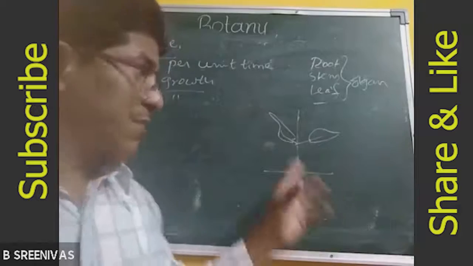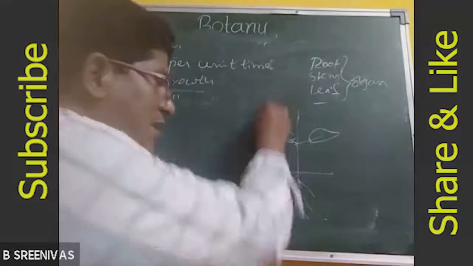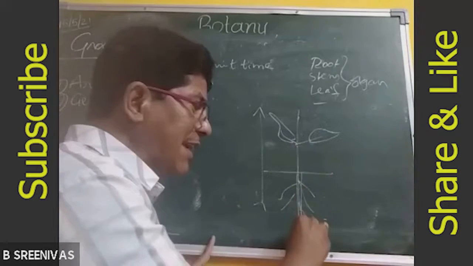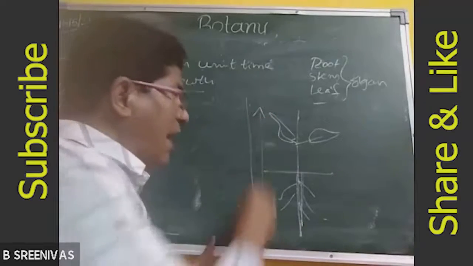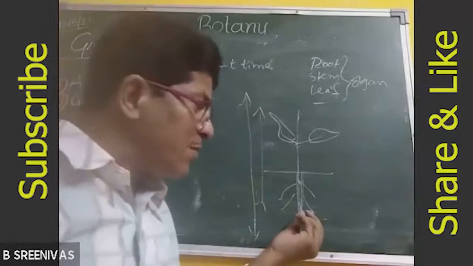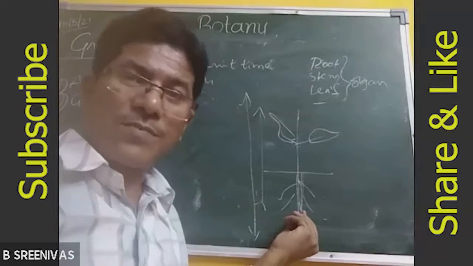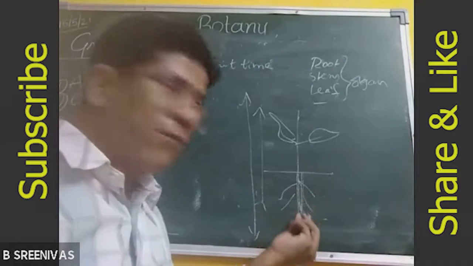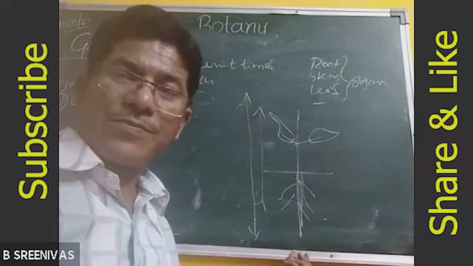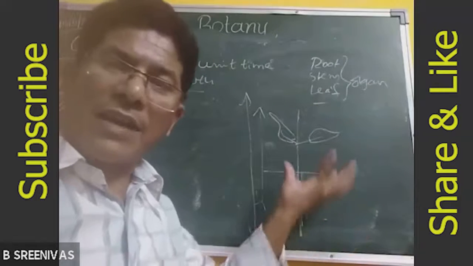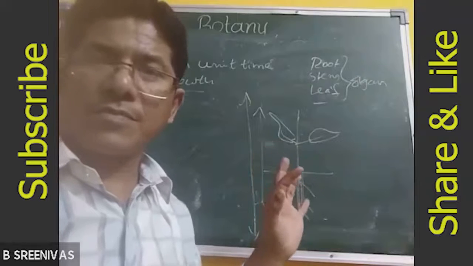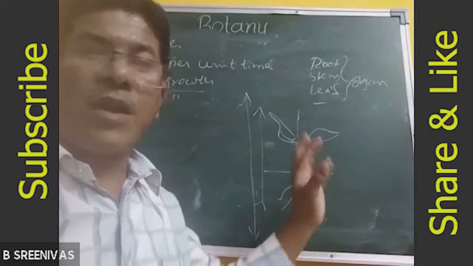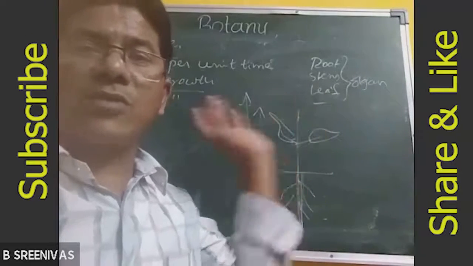Right. For example, you see, it is the size of the plant. If the length of the root is increased, then the total plant size will be increased. That means increasing the size of an organ. Root is an organ. A part of a plant is called an organ. So if one organ's size is increased, the entire plant or entire organism's size will be increased. Understand? Right. The constant growth of an organism or an organ is called arithmetic growth.